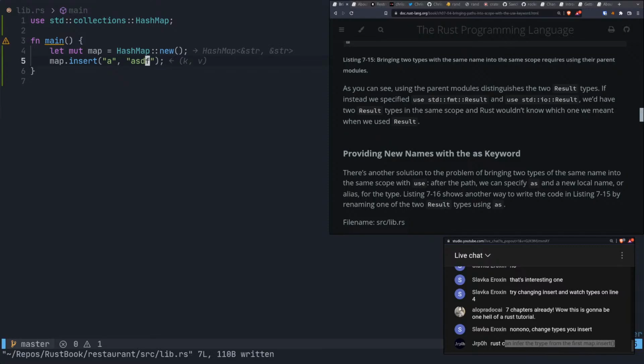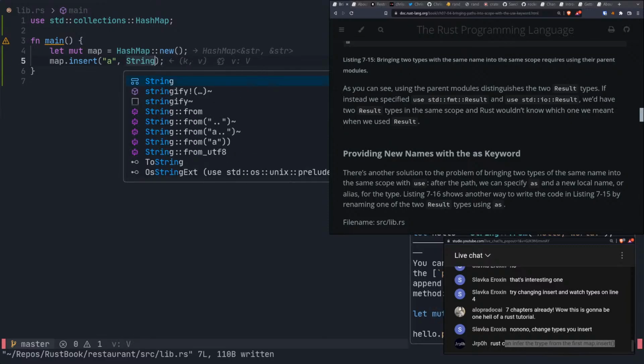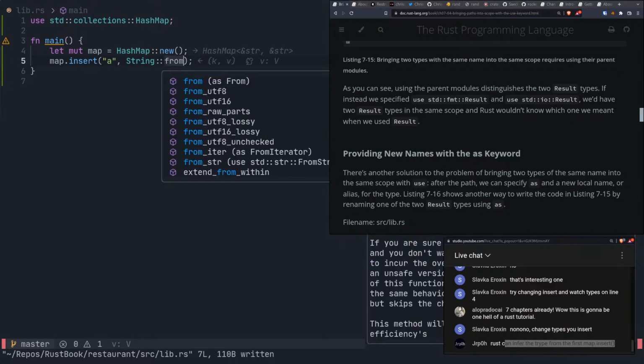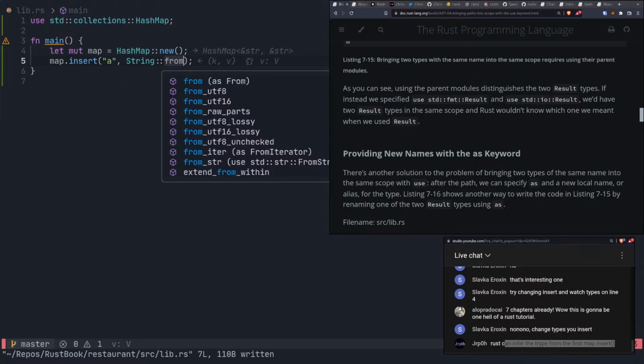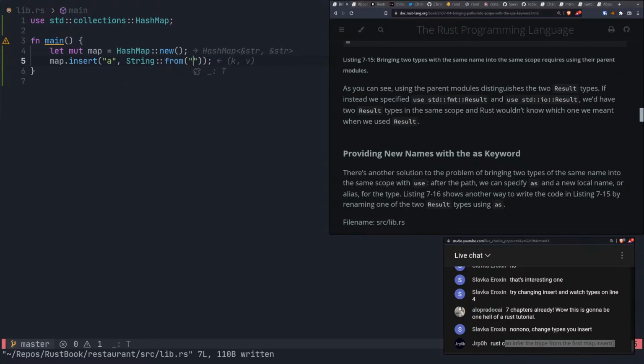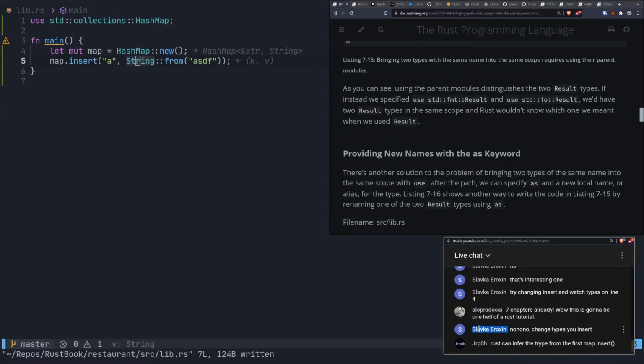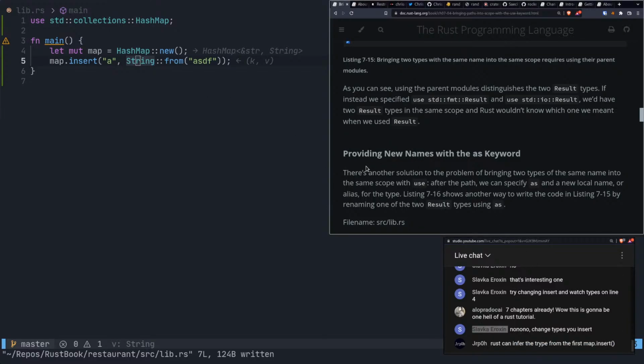I don't always get everything right away. I wonder if I do, can I do String from, and then if I pass ASDF like that. Yeah, it'll even convert it and let me know that we have a string. All right, neat. Thank you for being patient with me.